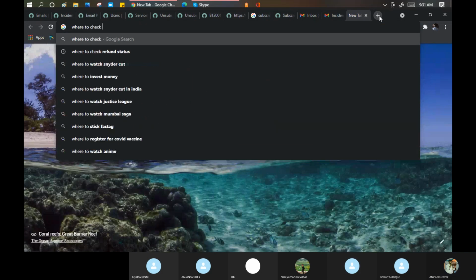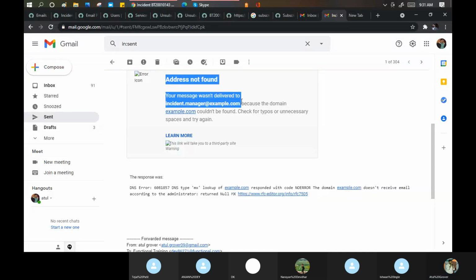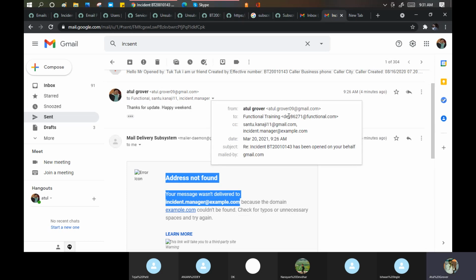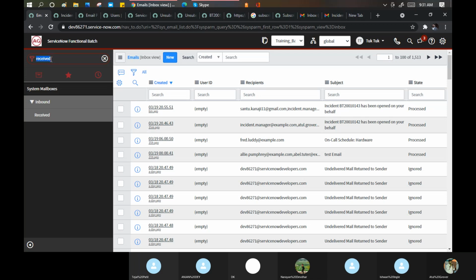Sir, look in your email, what you sent probably has not gone. It has bounced back. No, it has bounced back only for this ID, not for these IDs. This one is a valid ID. Go to the email configuration, in inbound. Inbound. In the properties, right? Yes, right. Okay.